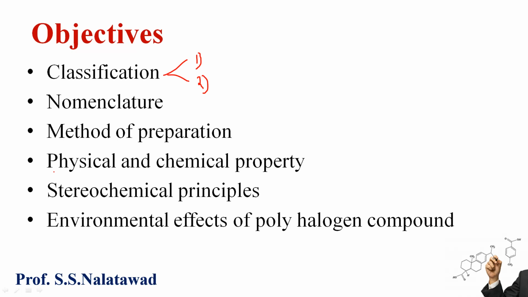Next, we are going to discuss stereochemical principles, which are very helpful in understanding the various chemical reactions and mechanisms. And the last one is that we have to study the environmental effects of polyhalogen compounds,